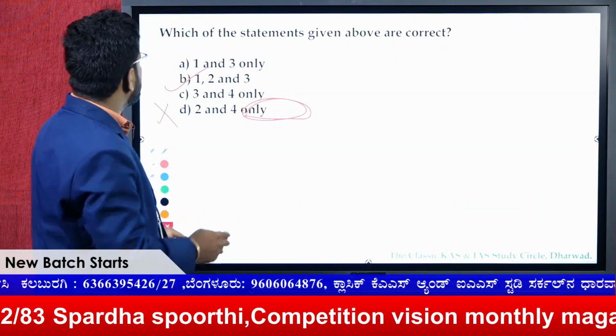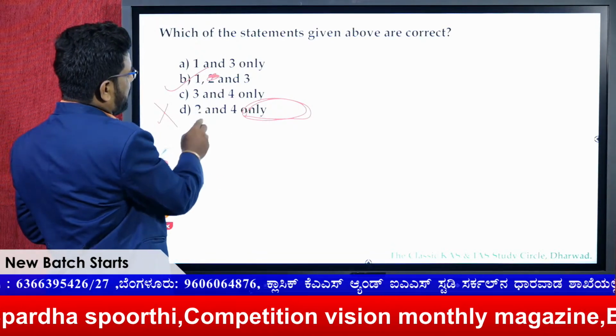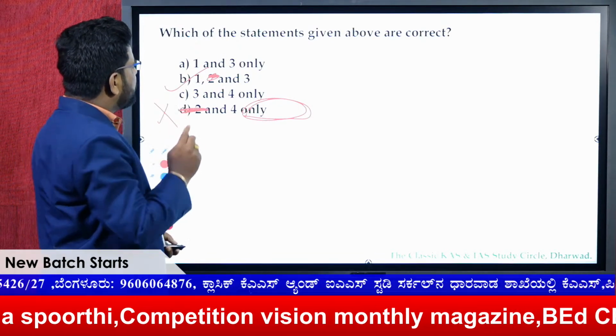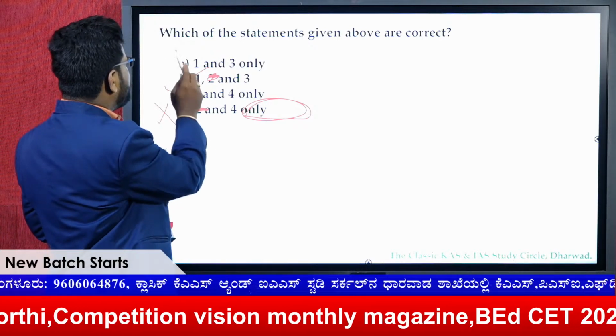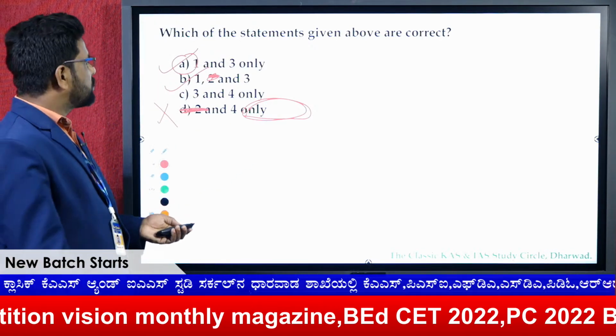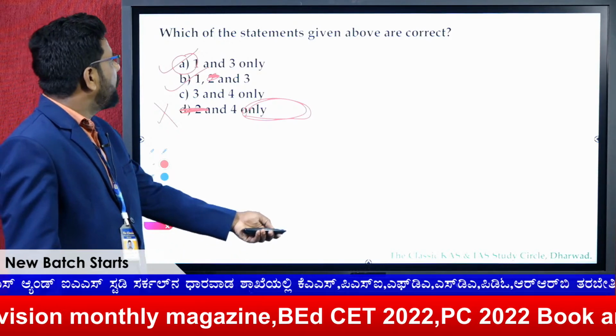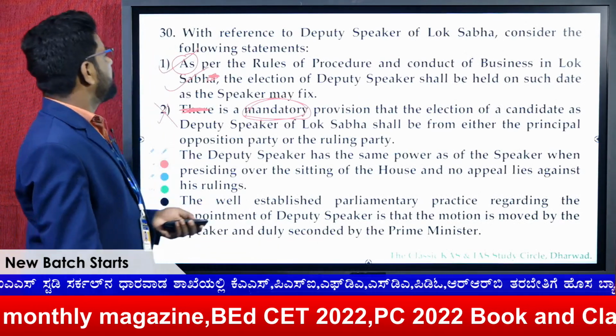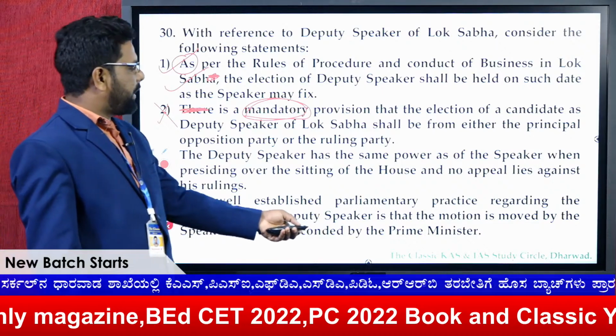Go with the option, and here the 2, and here the 2. But already, as I told you, 1 is right. That means your answer for this question is 1 and 3. Hope you are getting it.